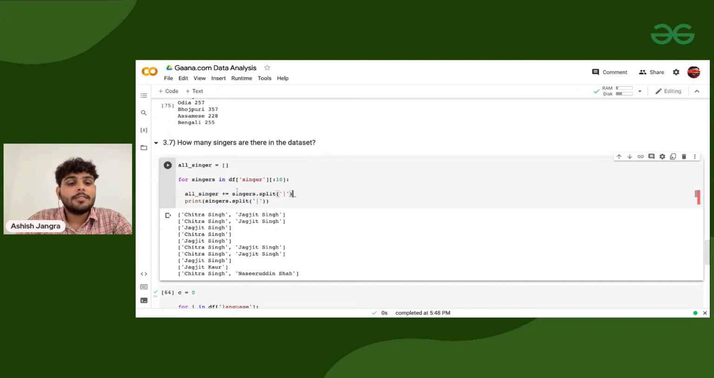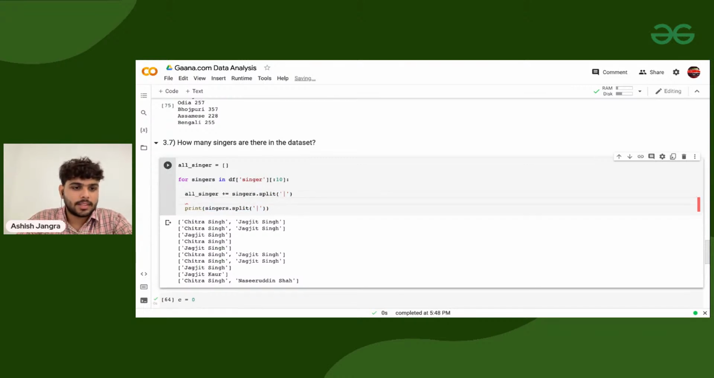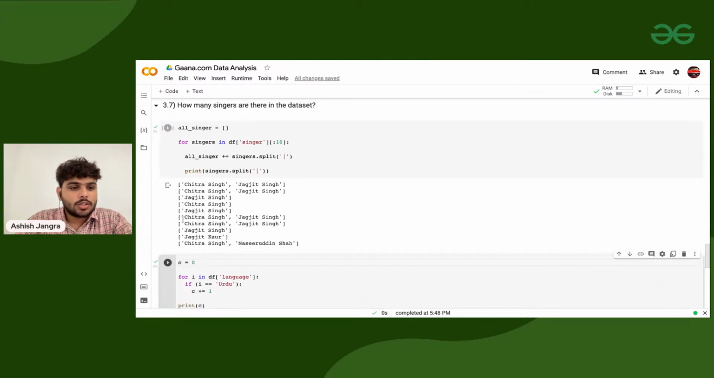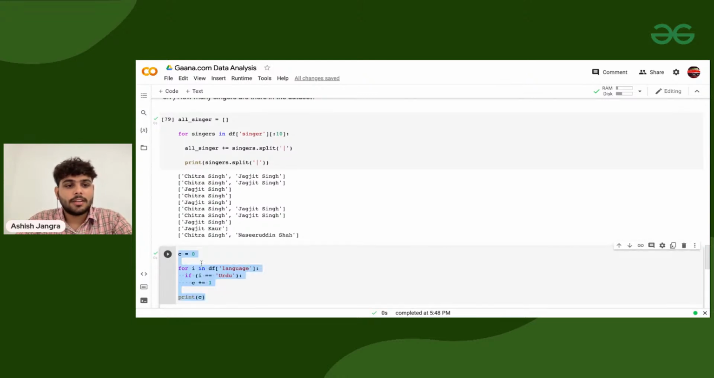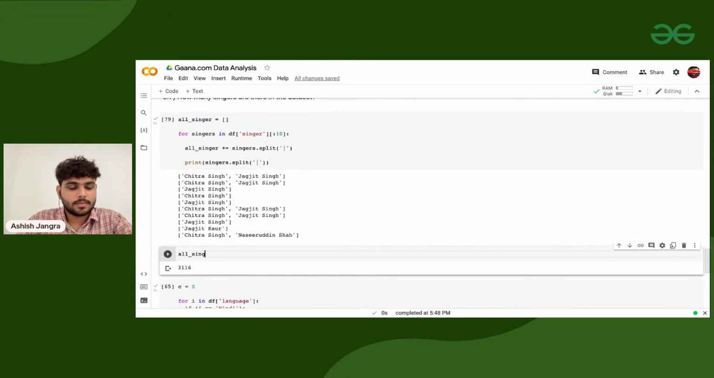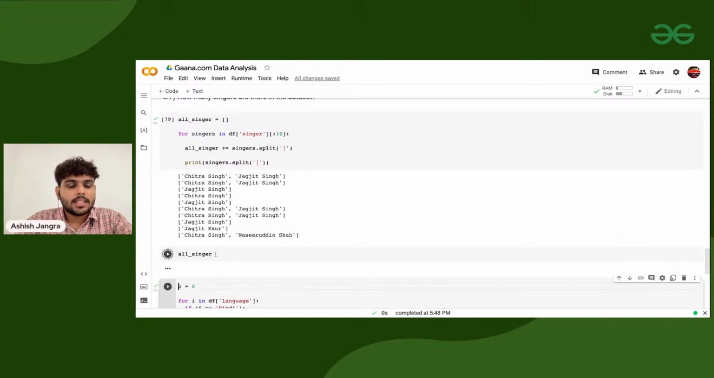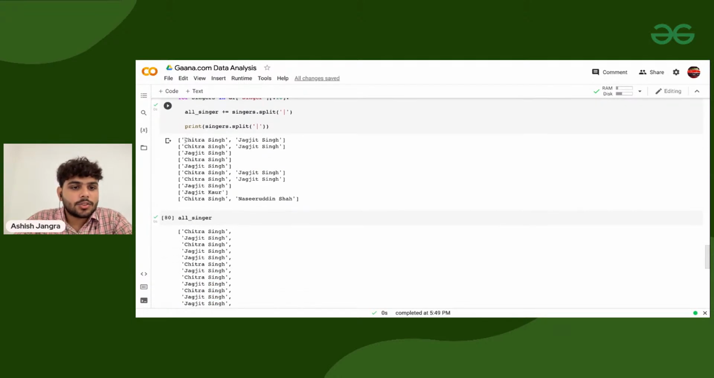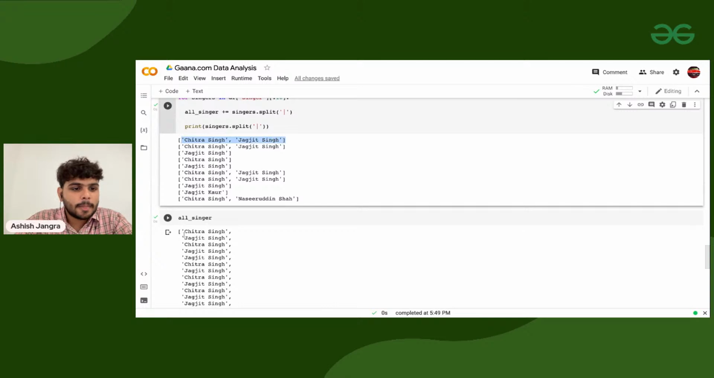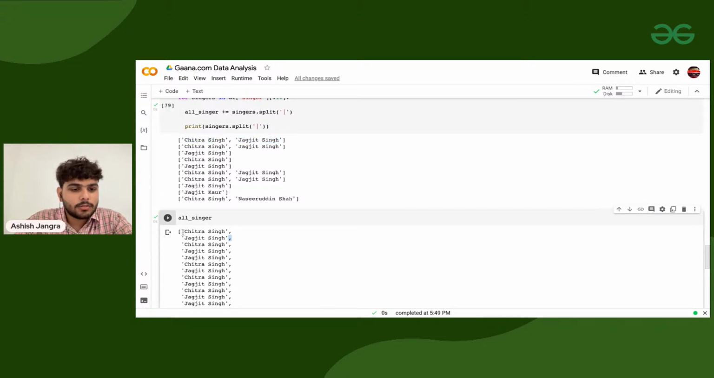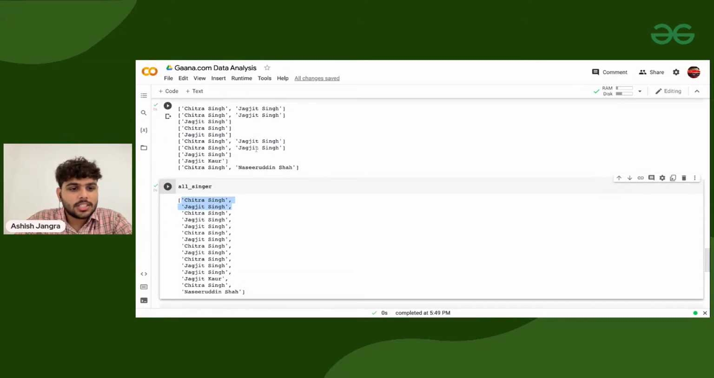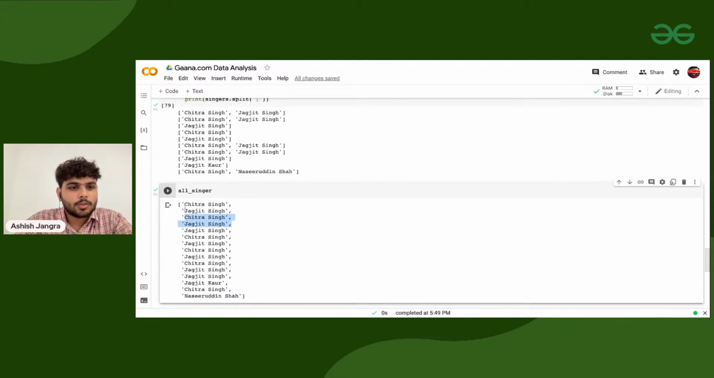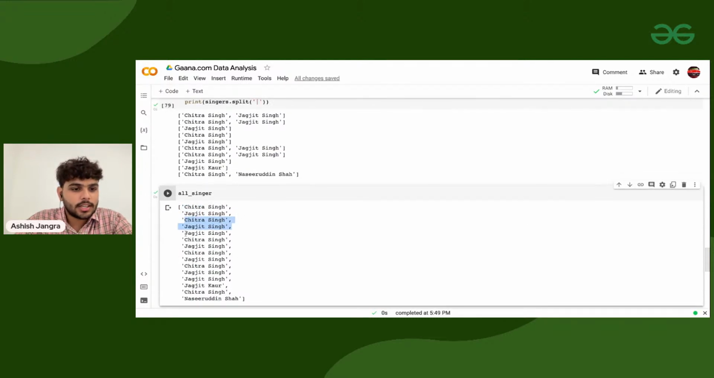What will happen in this particular case? If I am executing it, printing the split singers, this is printing all the singers we are having. But if I'm printing this all singers list, this is concatenating the list. First of all, we have Chitra and Jagjit Singh. Here we have both of them. Then we have Chitra and Jagjit again. Then we have Jagjit Singh and Chitra again.